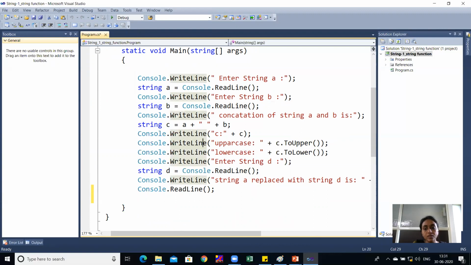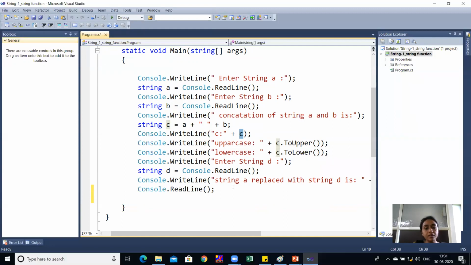Then, by using the built-in functions ToUpper and ToLower, the string is converted into uppercase and lowercase respectively. So the string C, which is nothing but a concatenation of A and B, will be converted into uppercase and lowercase through the ToUpper and ToLower methods.